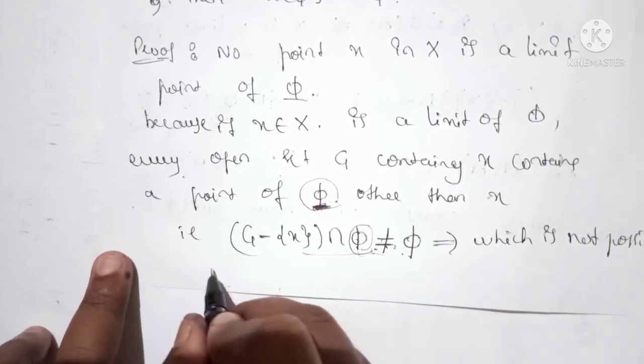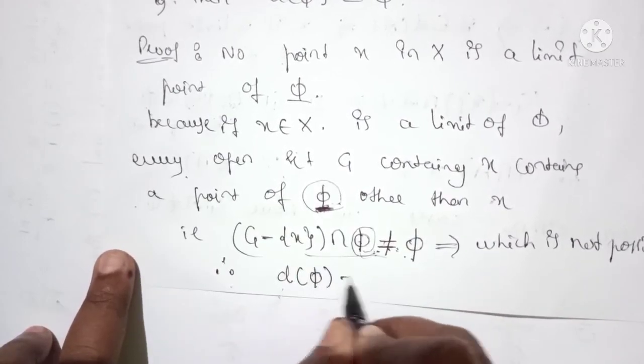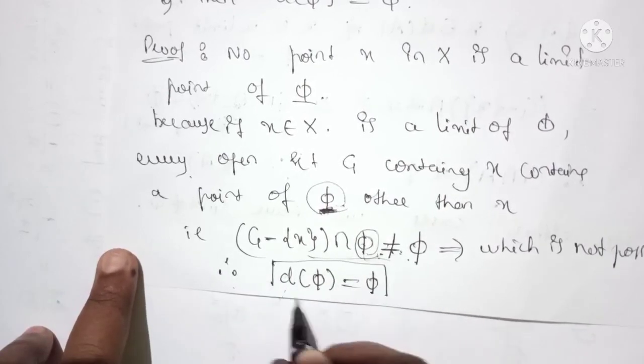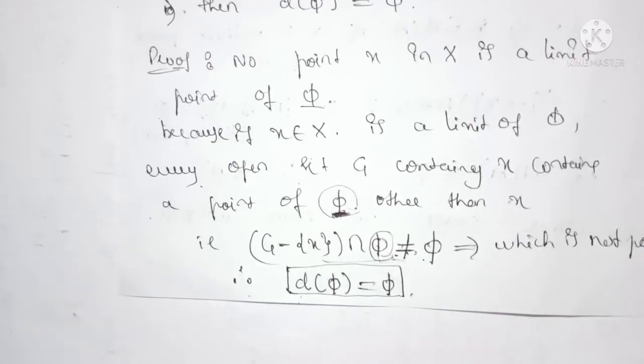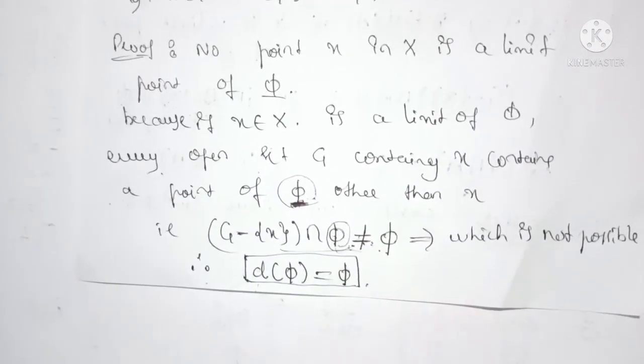So the derived set of the null set is the null set only, because there does not exist any limit points. Okay, so these are the most important properties of the derived sets.